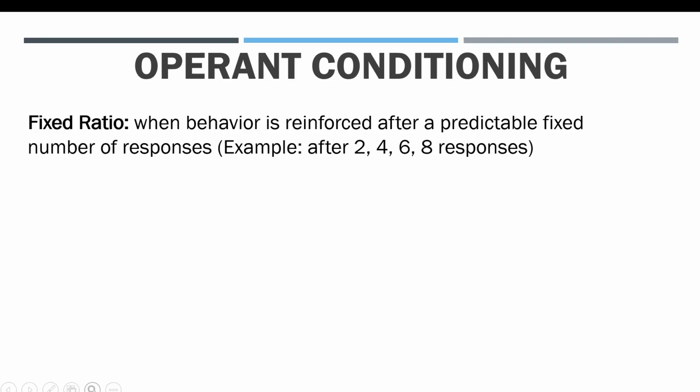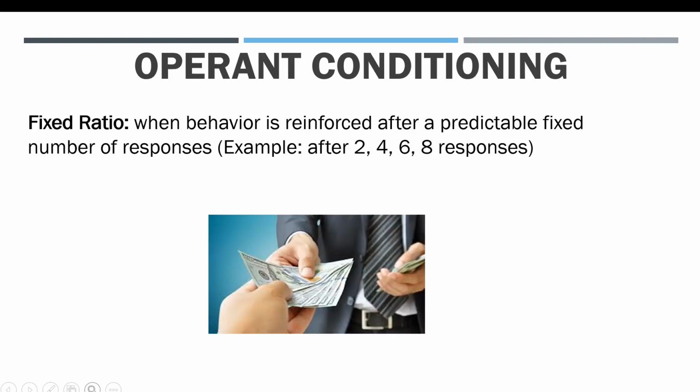And then there are fixed ratios, when behavior is reinforced after a predictable fixed number of responses. For example, this might be 2, 4, 6, 8. So these are predictable, fixed numbers of responses that go in a certain order. For example, if you work a part-time job, you most likely get paid once every 2 weeks. This would be considered a fixed ratio because getting paid is predictable and it occurs every 2 weeks.